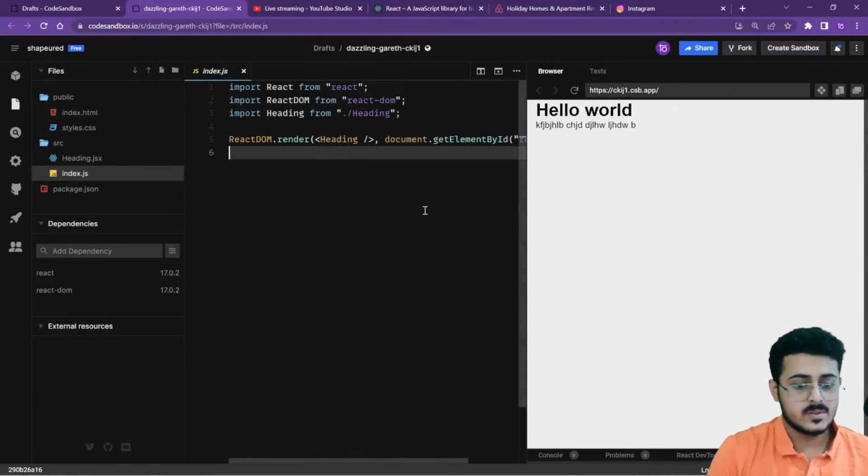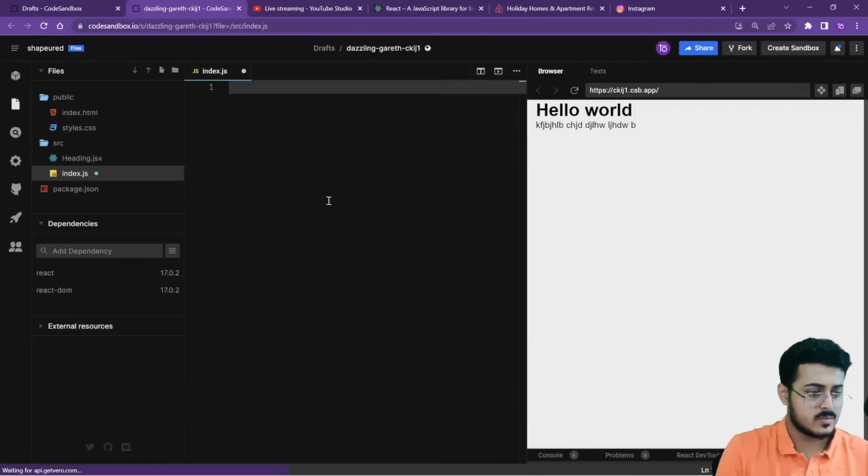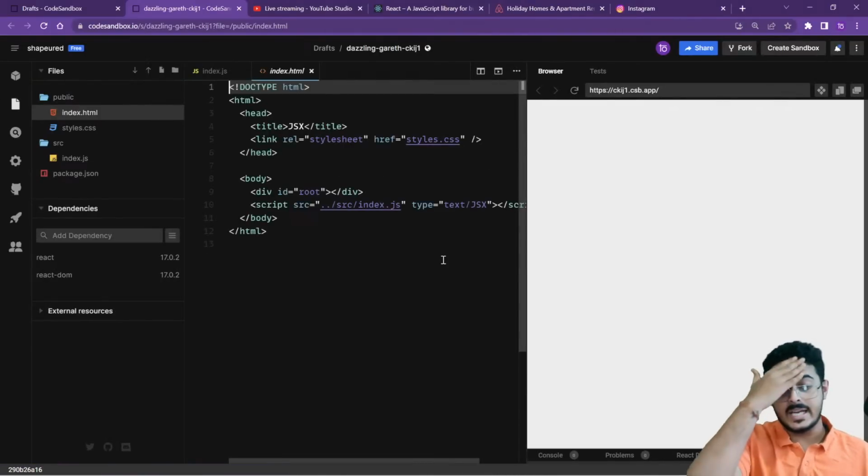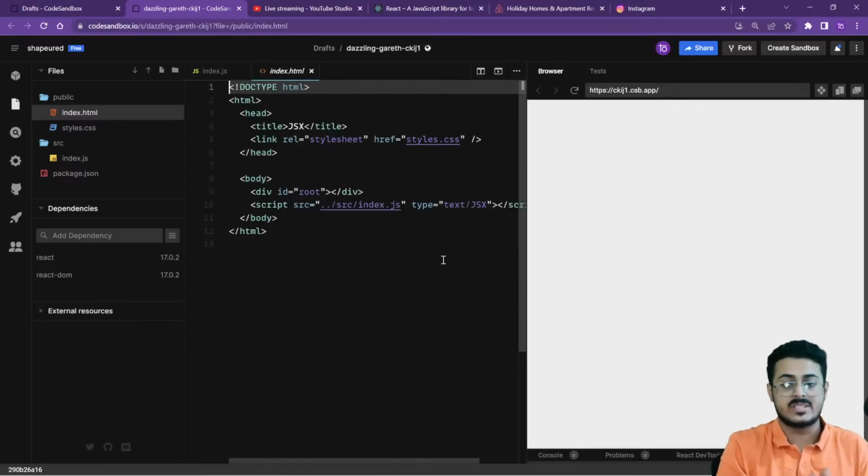Okay. So let's start from right over here. Let's remove this. Require this. Okay, so this is a particular website that I've already created. This is an entire code sandbox that has already been created by me.